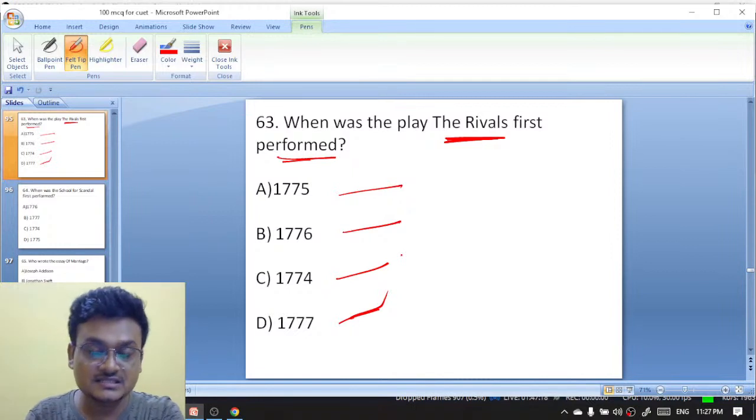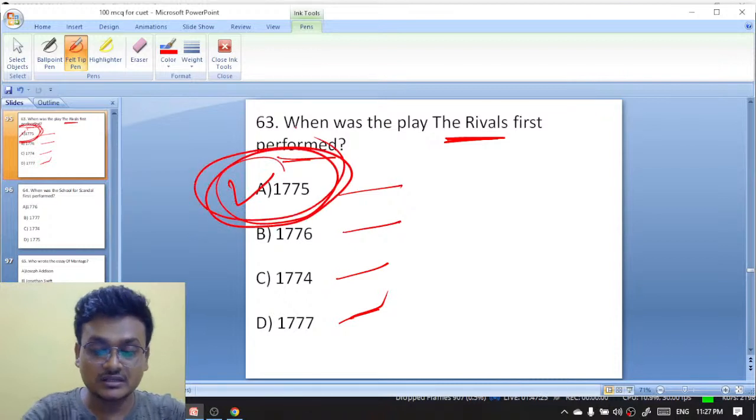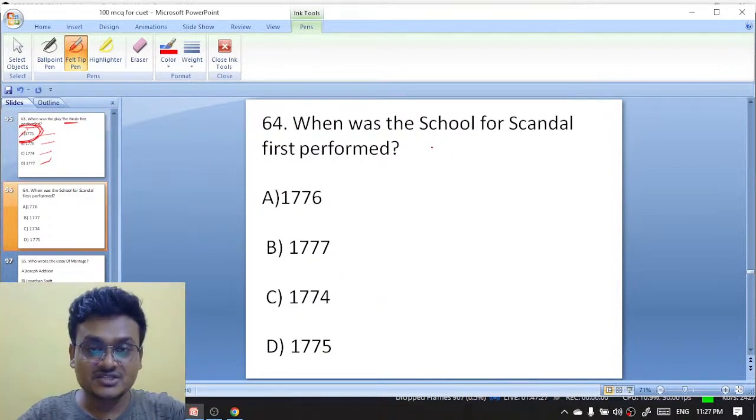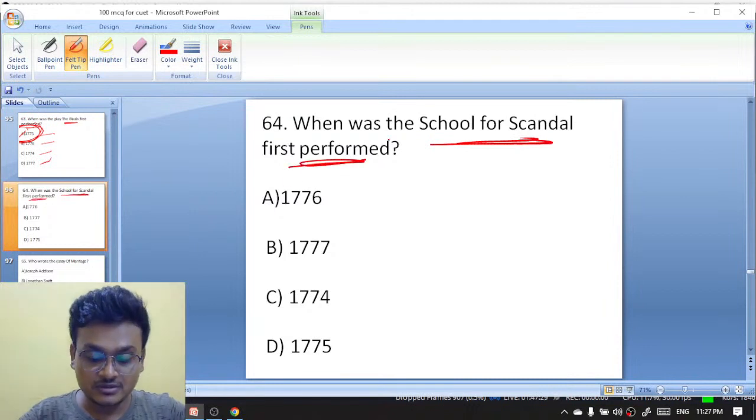Excellent. It is 1775. The Rivals was performed in 1775. Two years later came a new one. When was The School for Scandal first performed? 1776, 1777, 1774, 1775.